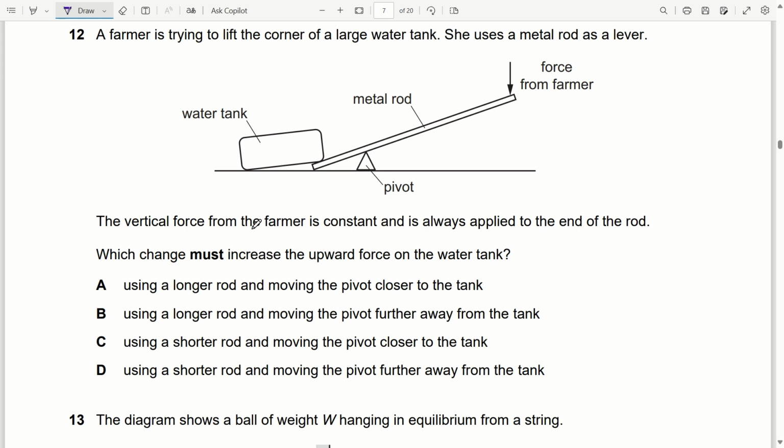Another is increasing the distance from the pivot. Now how this can be done? So using a longer rod and moving the pivot, yes, option A will be correct. If longer rod will be used, so perpendicular distance will increase, or when we will move the pivot closer to the tank, again the perpendicular distance will increase, and when perpendicular distance is increasing, the turning effect or the moment will increase.